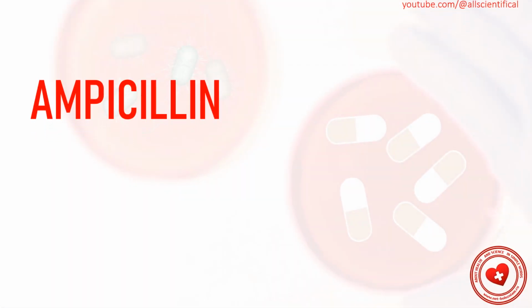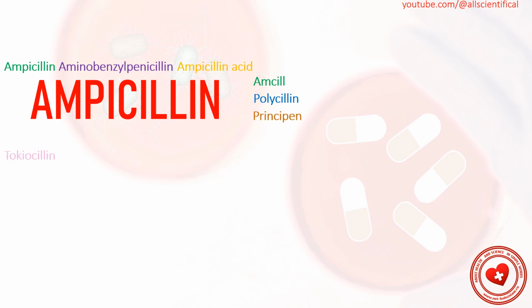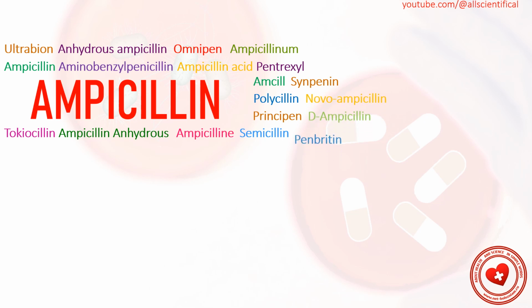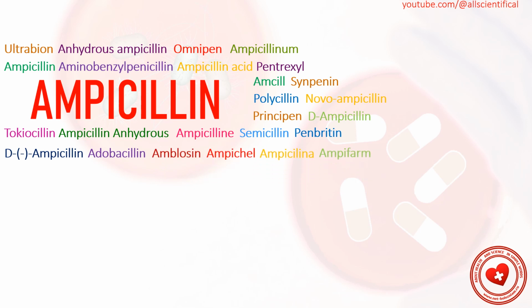How many names does ampicillin have? Ampicillin has more than 100 names, branded and scientific. Ampicillin, aminobenzylpenicillin, ampicillin acid, amchil, polychillin, principen, toxyocillin, ampicillin anhydrous, somicillin, pembritin, diampicillin, adobacillin, amblosin, ampichel, ampifarm, ampipenil,